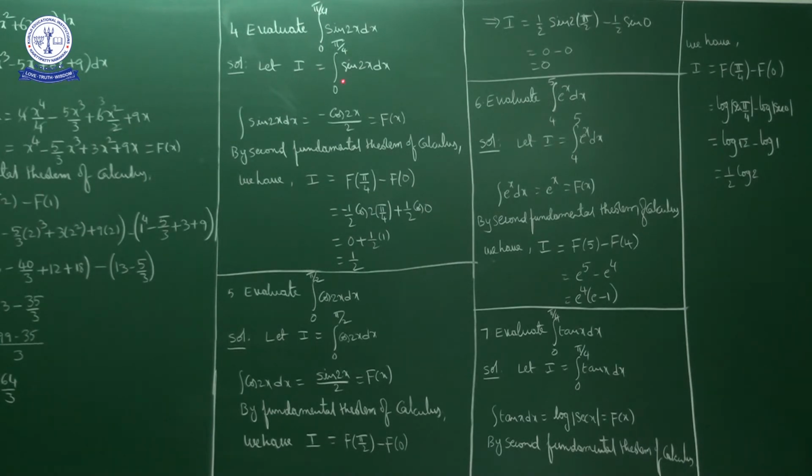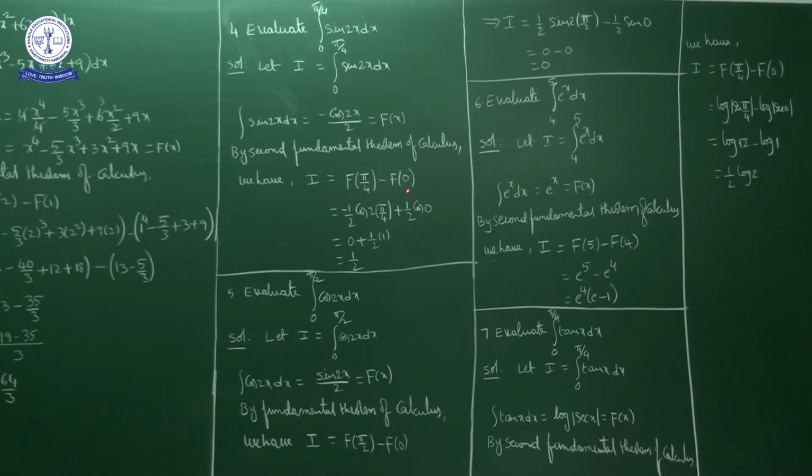Now here the question is to evaluate integral 0 to pi by 4 sin 2x dx. First of all, I will find the indefinite integration of sin 2x dx. So integral sin 2x dx is equal to what? Minus cos 2x by 2. Okay, it is capital F of x. By the second fundamental theorem of integral calculus, what is I? I is equal to F of upper limit minus F of lower limit, that is F of pi by 4 minus F of 0.